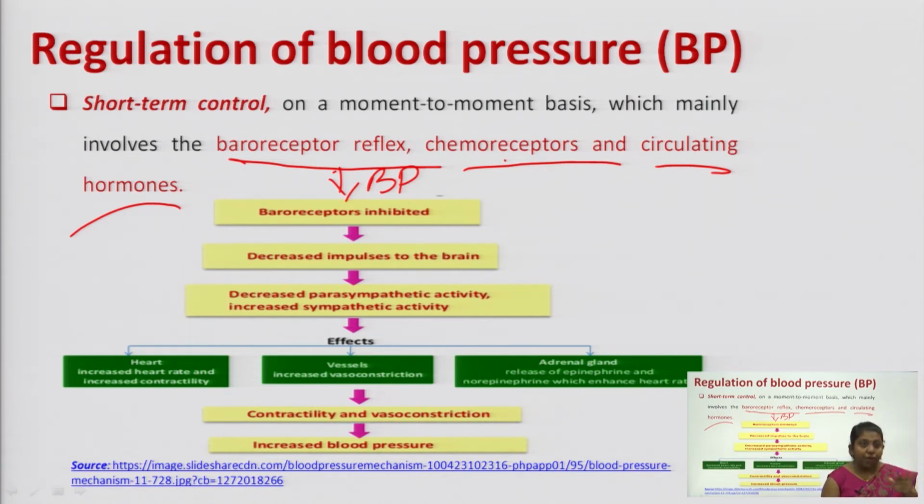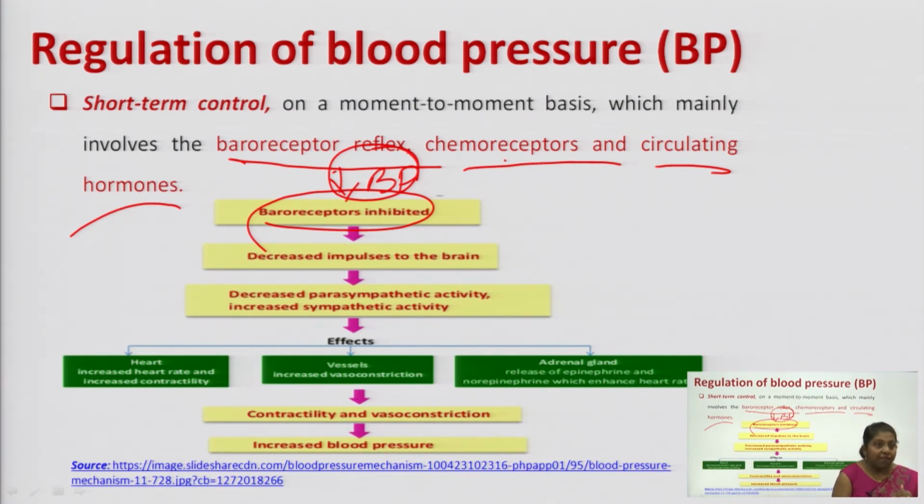The blood that is flowing through the blood vessel is now flowing with a lesser pressure, and as the blood pressure is less, your baroreceptors get inhibited. Baroreceptors are those receptors which can sense the change in pressure. So if there is more pressure, baroreceptors will be stimulated. If the pressure is less, the baroreceptors will be inhibited. So as the BP has dropped, baroreceptors are now inhibited.